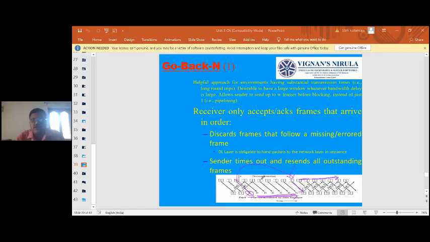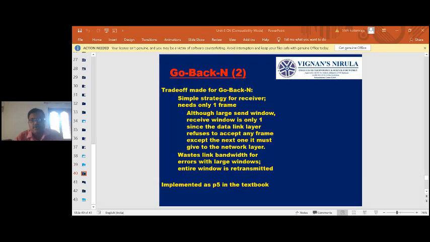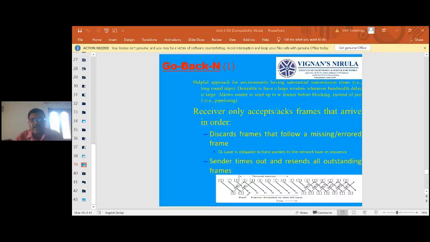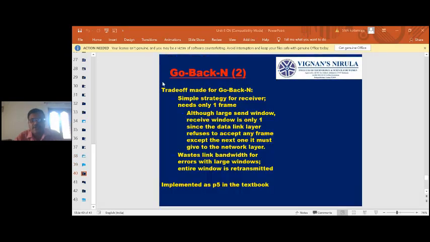If you see the code in the textbook, the code consists of 4 events. One is network layer ready, that means to send the packet.